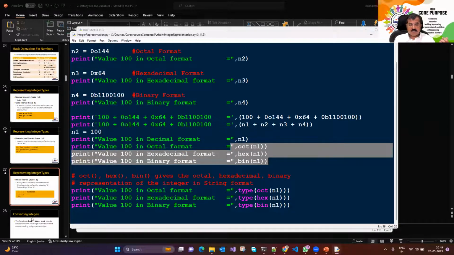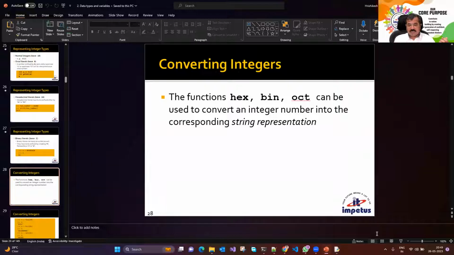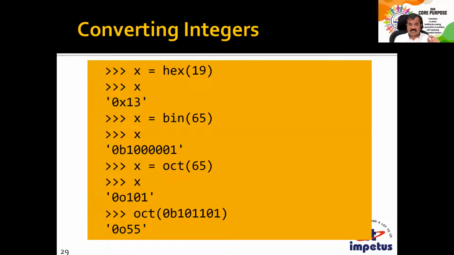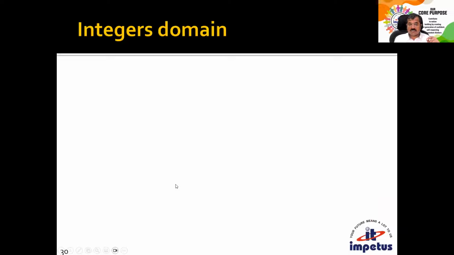So let's explore these functions which are meant for converting that we are just now seeing. Functions hex, bin and oct, one minute, can be used to convert an integer into a corresponding string representation. So what you're going to get is a corresponding string representation. Like hex of 19 will give you the string. Can you see this in quotes? Bin of 65 will give you this string representation of 65. Octal will also give you a string representation. I can even pass a binary format value. It will still give me the octal since I said octal and so on.